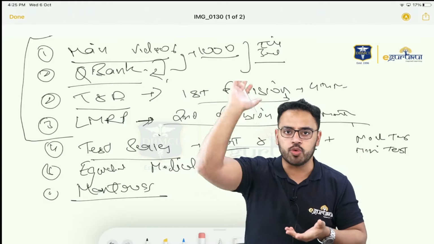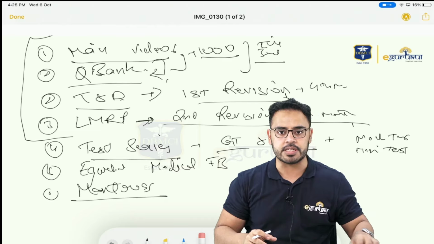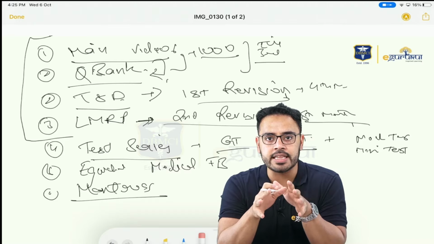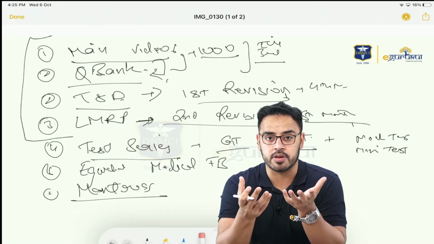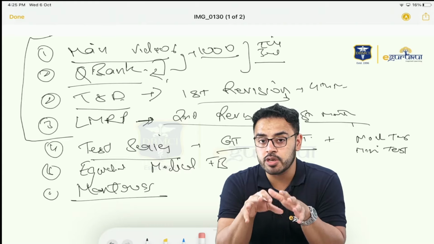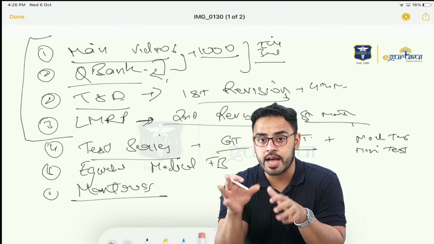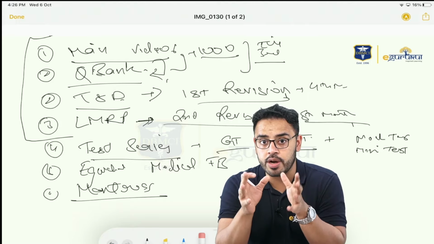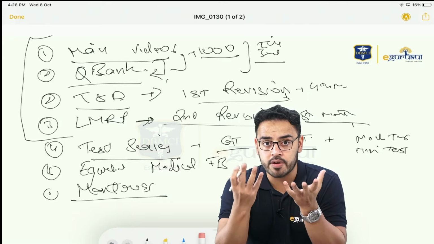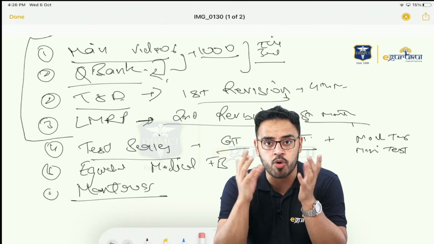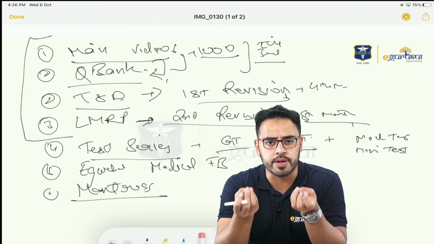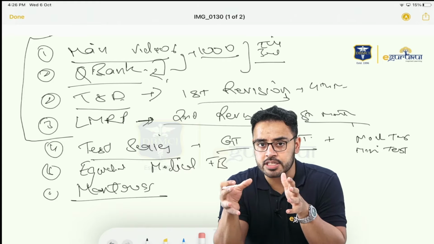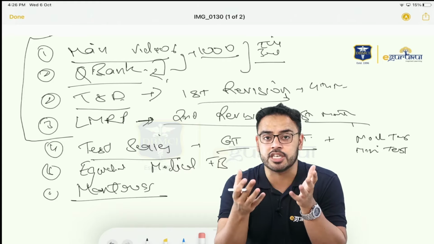Suddenly your rank will shoot up, and the people who do not have exam practice, although their revision is good, suddenly they are going to crack in the exam, not because their revision is bad, no, but their exam practice is not good. You think it is easy, but sit on those 200 questions for 3.5 hours and you will understand what I am saying. You are going to suffer a lot of anxiety, a lot of depression. दिमाग में होगा but याद नहीं आ रहा होगा. Recall bias, silly mistakes that you will be making. So all these things you need to take care of in your grand test experience.